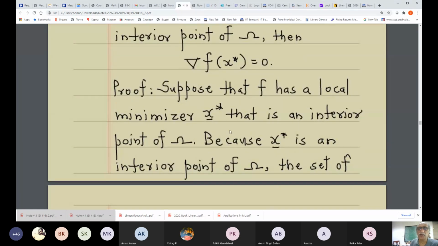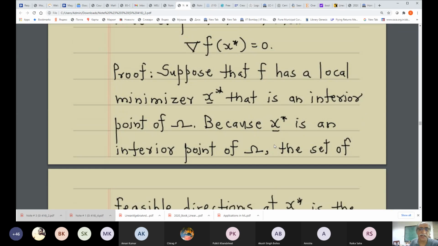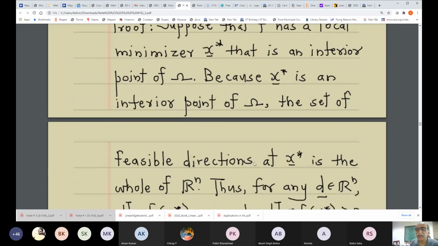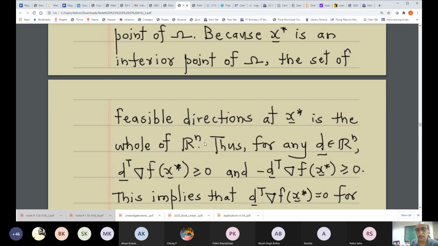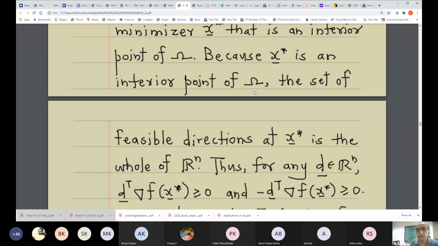So suppose that f has a local minimizer x star that is an interior point of omega. As I said a while ago, because x star is an interior point of omega, the set of all feasible directions at x star is the whole of Rn. I think this is a very important point. Because x star is an interior point, you can go from x star in any direction, and the entire vector will lie inside the domain of the function. So any direction is a feasible direction. That is amply clear.